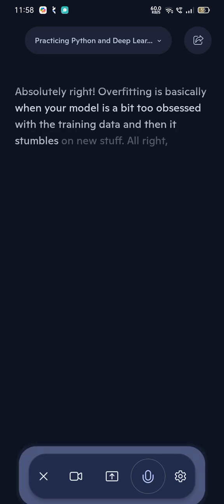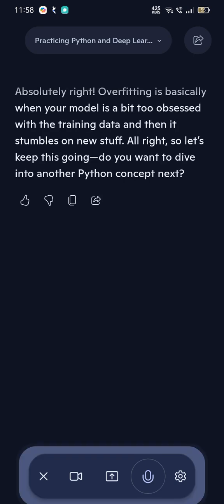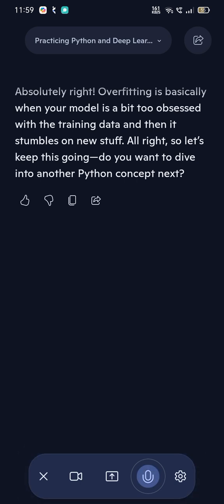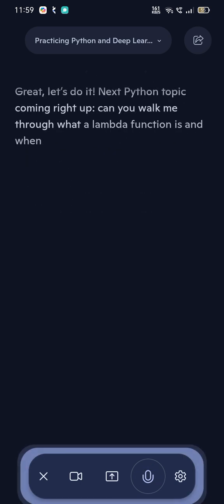Absolutely right. Overfitting is basically when your model is a bit too obsessed with the training data and then it stumbles on new stuff. All right, let's keep this going. Do you want to dive into another Python concept next? Yeah. Great, let's do it. Next Python topic coming right up. Can you walk me through what a lambda function is and when you might use one?